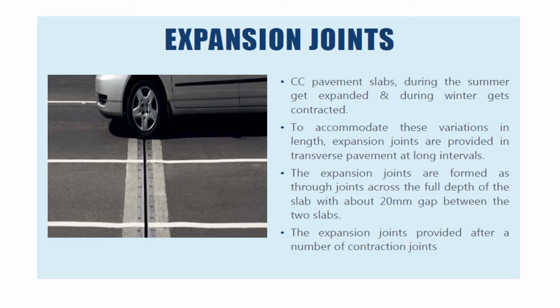So next is expansion joint. During the hot season of the year, the CC pavement slab expands due to overall increase in temperature of the pavement. Similarly, during cold season, they contract. Therefore, in order to accommodate the variation in length of CC slab, expansion joints are provided in the transverse direction of CC pavement at fairly long intervals. After a number of contraction joints, the expansion joints are formed as through joints across the full depth of the slab with about 20 mm gap between the two slabs.